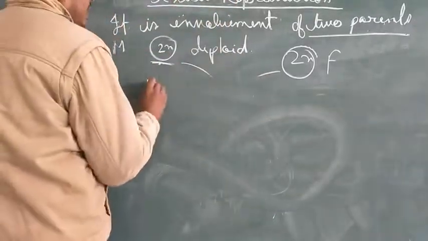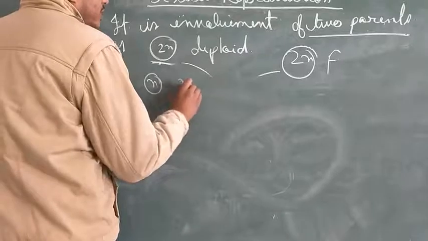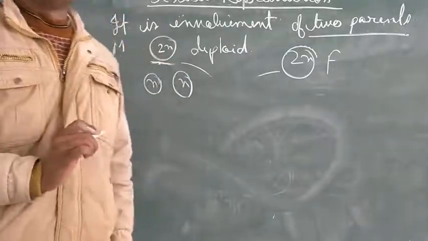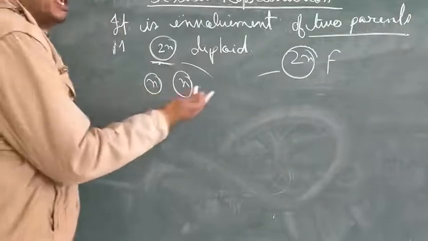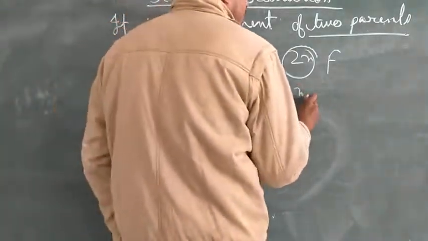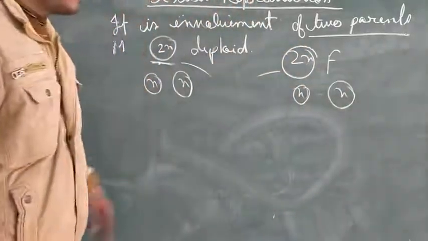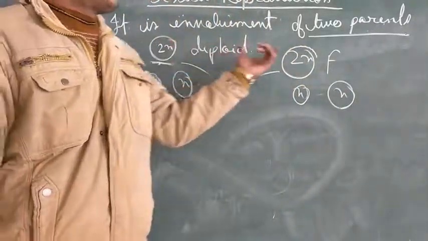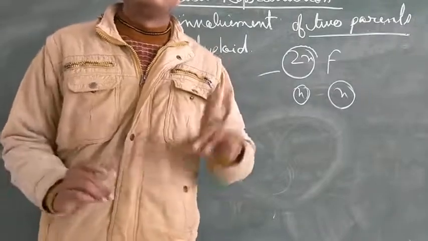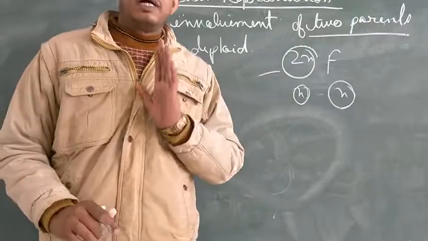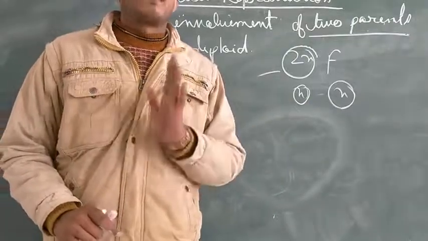So what will happen? This is twice, and they are going to form gametes which are haploid in nature. In the same way both parents are going to produce haploid gametes. As a result, the fusion of the diploid cells is not going to take place. The fusion is going to take place among the gametes, and those gametes are haploid in nature.